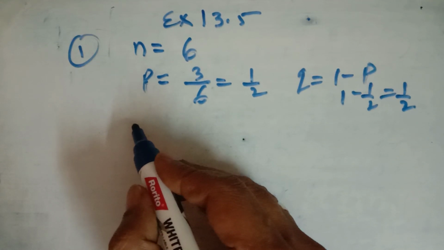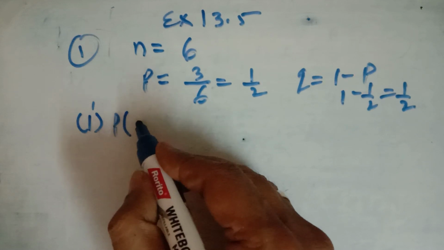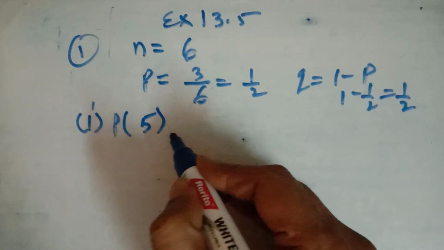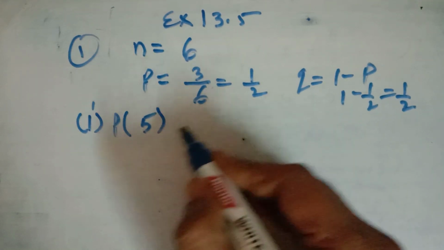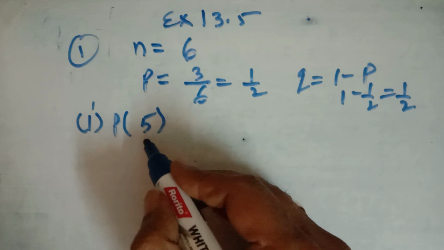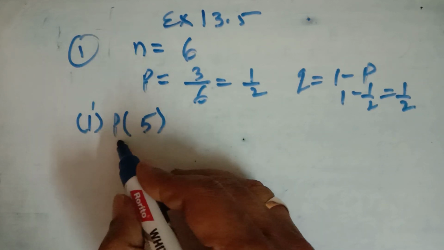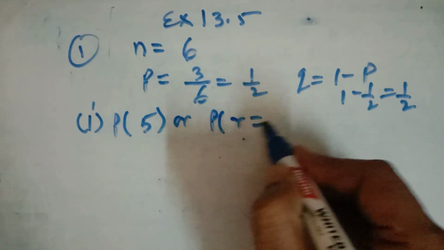And you have to find the probability of getting 5 successes. Now what is the meaning of getting 5 successes? If we have thrown 6 dice, what is the probability of getting an odd number on 5 of the dice? So this is the meaning of P5. You can write this, or you can write P(r = 5).